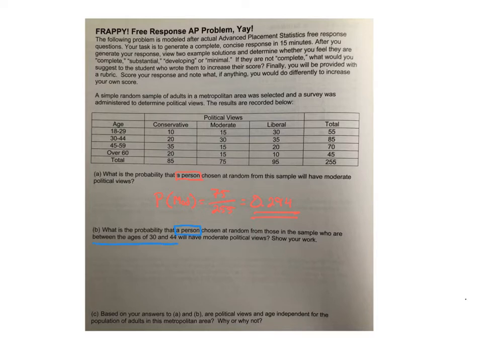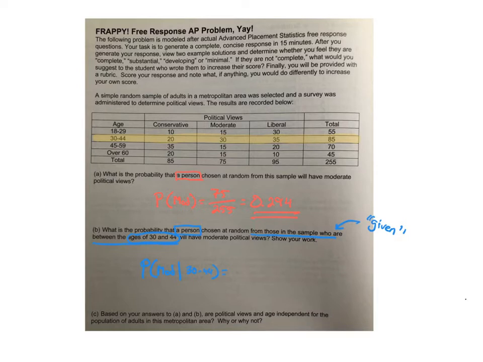So what they're saying right here, from those, we could give that another word and say, given that they are between the ages of 30 and 44, what's the probability that they will have a moderate political view? So here's how I would dial this in. Probability that you have a moderate political view given that you're in the 30 to 44 age range. Okay. Now doing this on a two-way table is nice because really we're just going to take this age group right here, 30 to 44. This is what's given. So we are locked into that row. So don't try to abandon the row now. We're going to go right in there. We're going to do the moderate view.